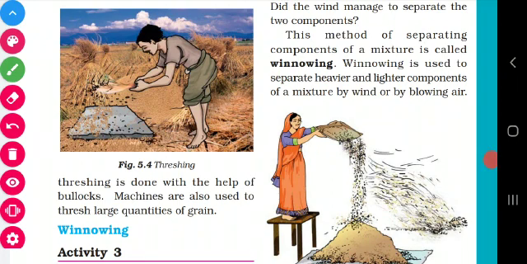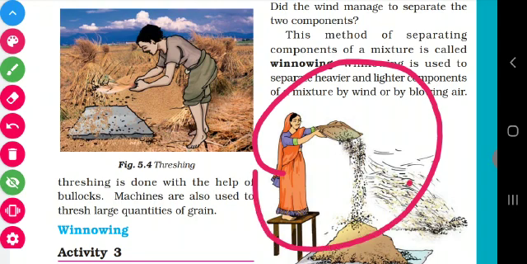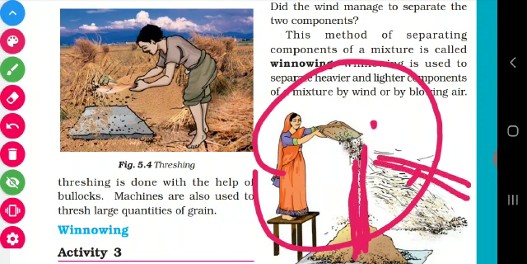See the figure. We can take the mixture and pour it off. By the action of wind or flowing air, these two substances will be separated. For example, if we have dry sand and dried leaves, the dry sand will fall here because it is somewhat heavier. The sawdust is lighter, so it will fall in some other place.